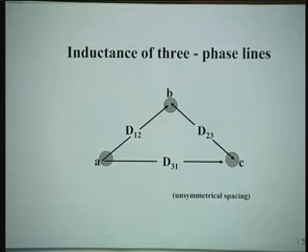Inductance of 3 phase lines. Look, in this diagram, the spacing is not symmetrical, it is unsymmetrical, and that is why D12 is not equal to D23 is not equal to D31. It is the most general case. The 3 conductors shown are A, B, C. Order is immaterial. You can always change A by B, B by C, C by A. In fact, in transposition, this is what is done. When you learn transposition, you might have already learnt. So, there is no need to stress much about it. So, for this 3 phase line, they can be in horizontal also. They need not be in a triangular form.